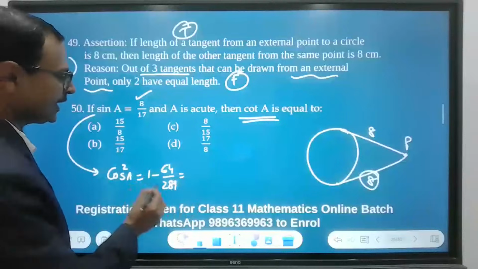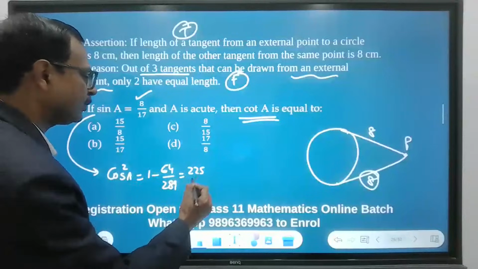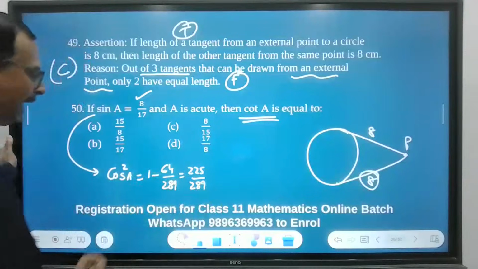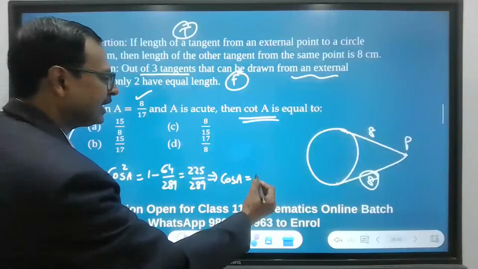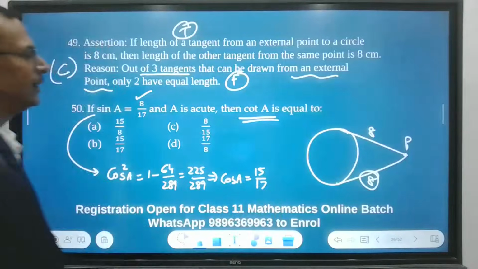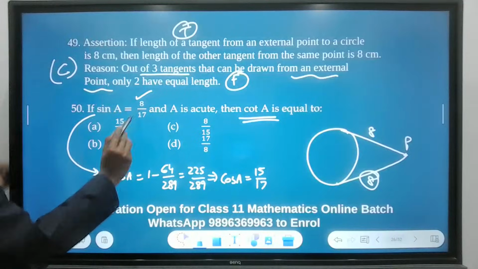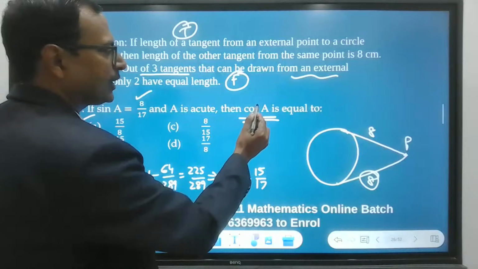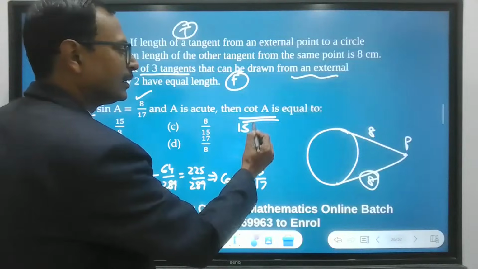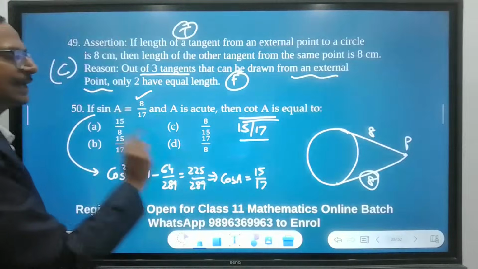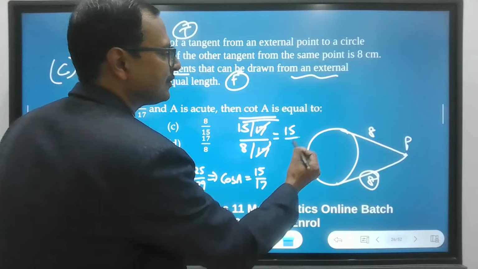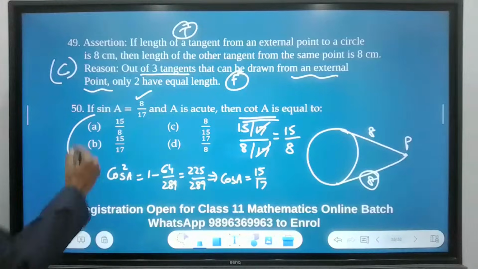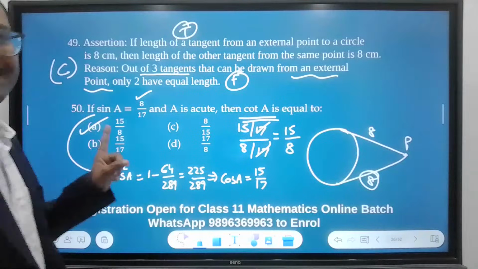So this is 289 minus 64, 225 by 289. And therefore, the value of cos A is 15 upon 17. Now, once you know sin A and cos A, you can do cot A. Cot A is cos A by sin A. So the 17 cancels out and you have the answer as 15 upon 8, which is option A.